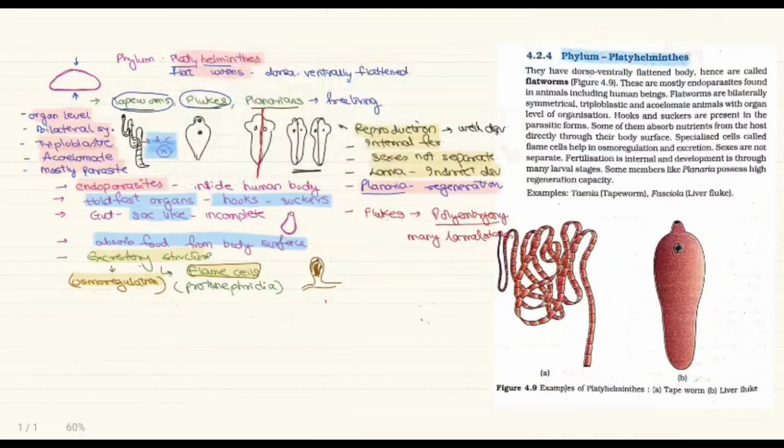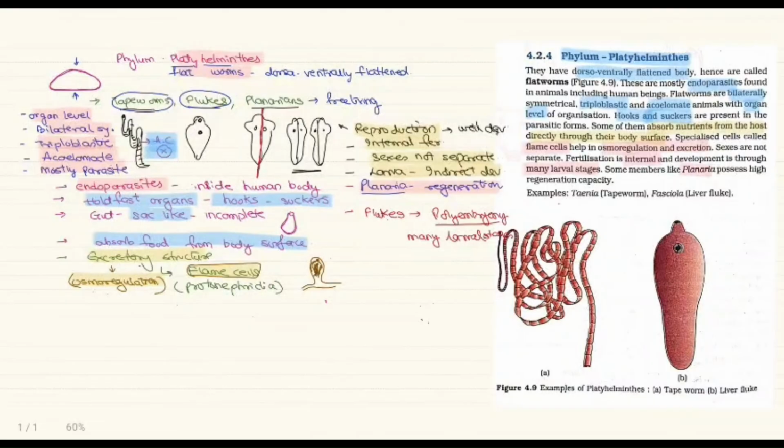So we are in phylum Platyhelminthes: dorsoventrally flat, endoparasites, bilaterally symmetrical, triploblastic, acoelomate, organ level organization. Hooks and suckers are present, absorb the nutrients directly from the body surface. Specialized characters are the flame cells, osmoregulation and excretion, sexes not separate, fertilization internal, development has larva. They say many larval stages like in the flukes.